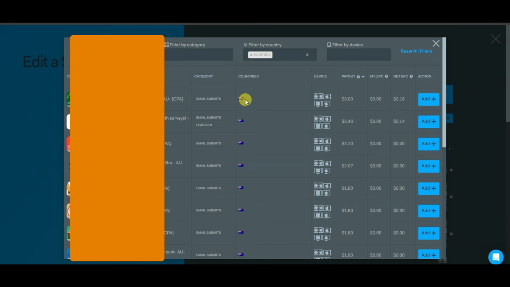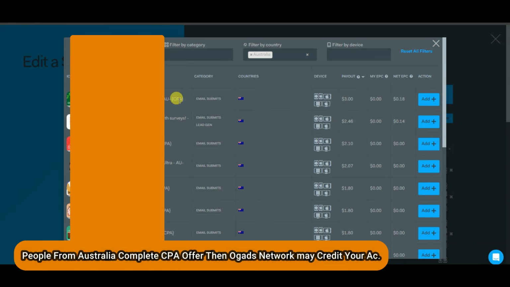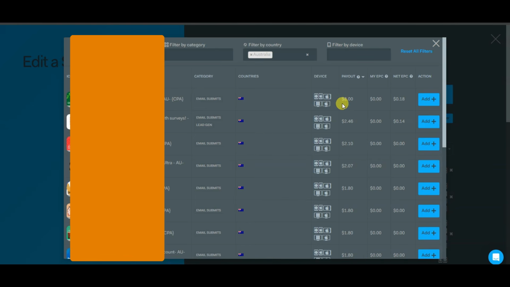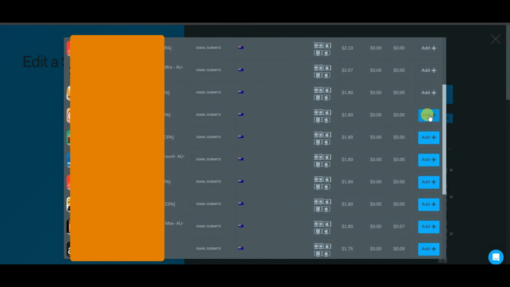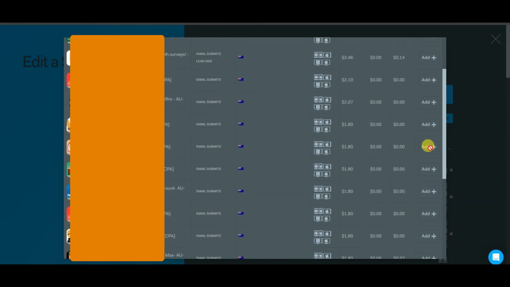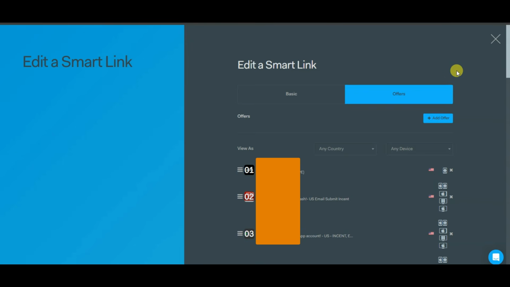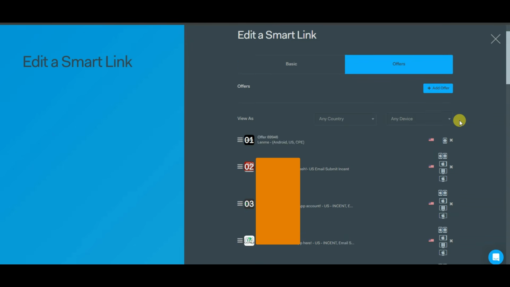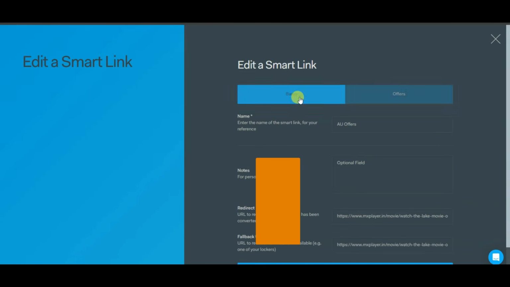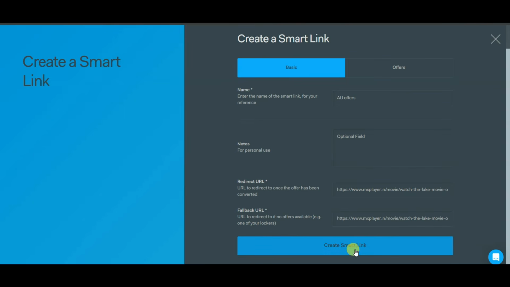When people from Australia complete this CPA offer, then OgAds network may create your account with a payout soon for this offer. You can click here to add these CPA offers in your smart link. You can add all of these CPA offers. Now in next step, what you will have to do is you can click on basics button. You can click on create a smart link button.